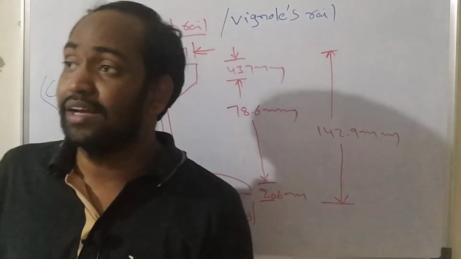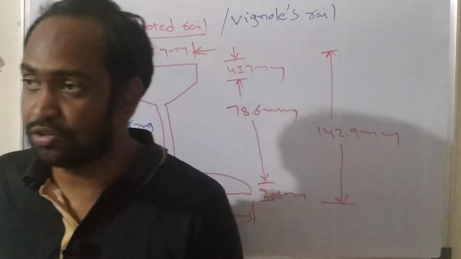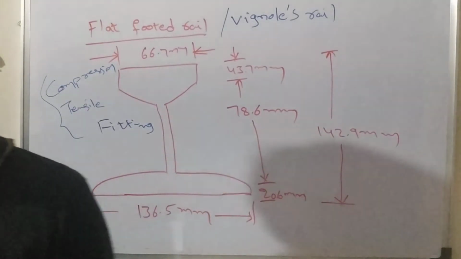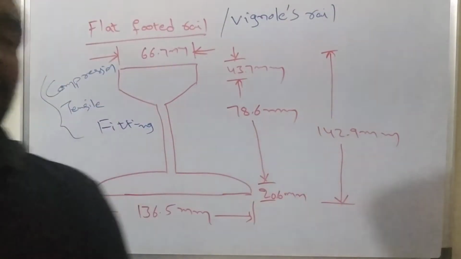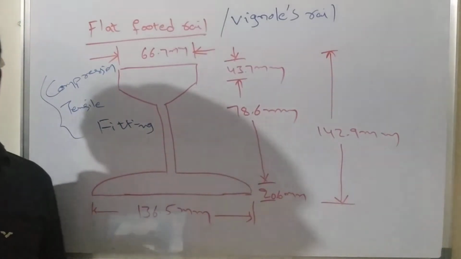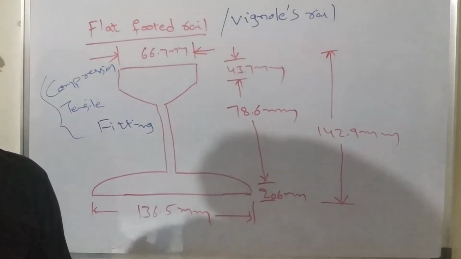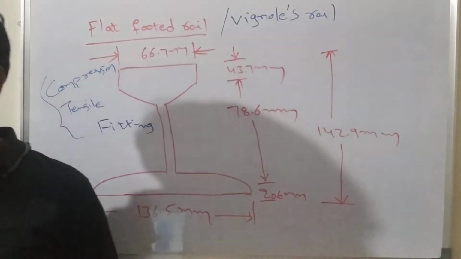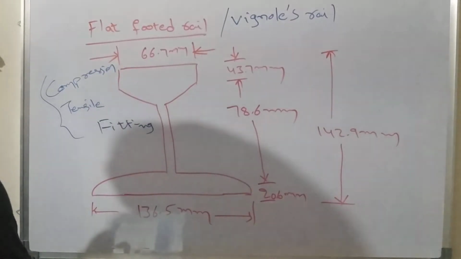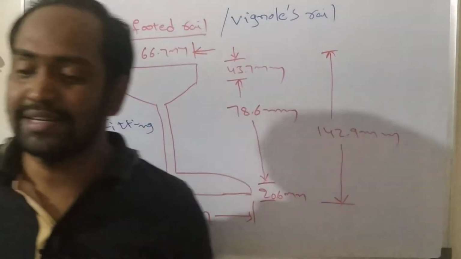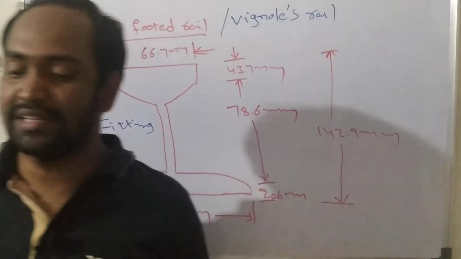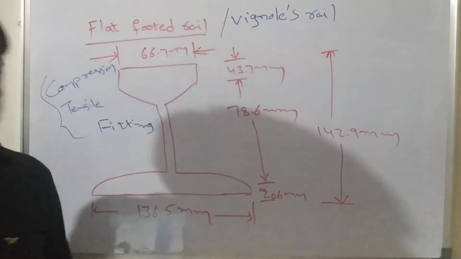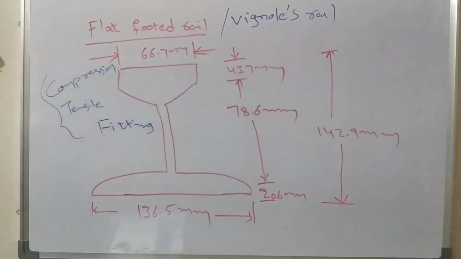And also they can bear a huge amount of load and stress, and they can transfer a huge amount of load and stress to the sleepers with age, which means they are found as more successful than bull-headed rails and double-headed rails. Understand? So due to the train loads, problems arose which led to steel bearing plates between the sleeper and the rail. So at rail joints and other important places, these are the rails which are most commonly used in India. Understand? So this is about the different sections of rails.